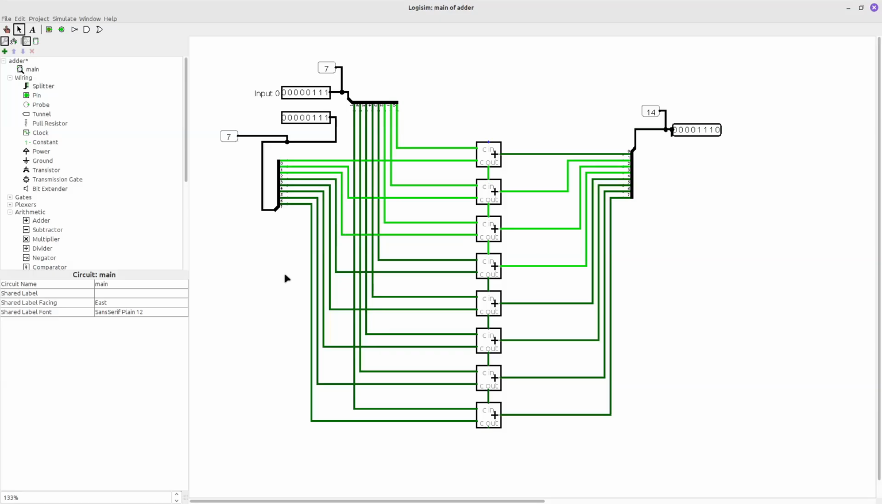Hello everyone, in the previous video I showed how to build a full adder using relays and logic gates, and how logic gates can remember data. Let's abstract away from the complexity and make our schema a little bit smaller.